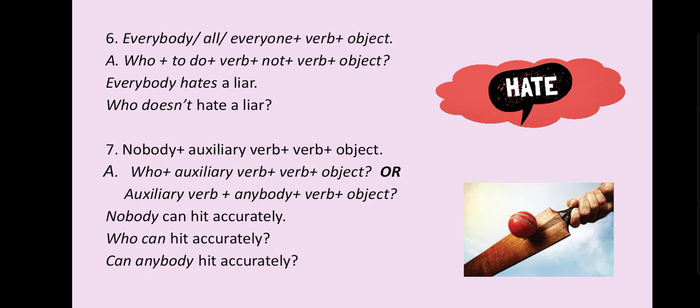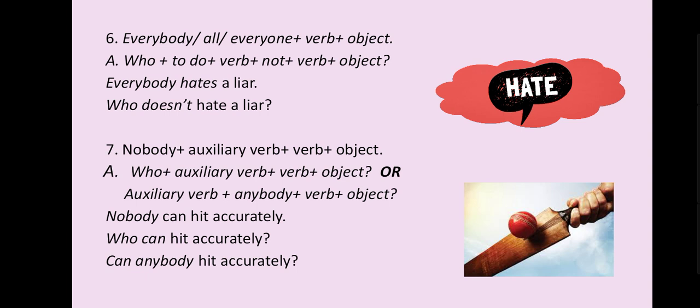The sentence is: everybody hates a liar. Who does not hate a liar? This is a simple present tense sentence. That's why we have used does not. Okay. Here I have written do plus verb, but count it as do verb. Do not count the plus sign.